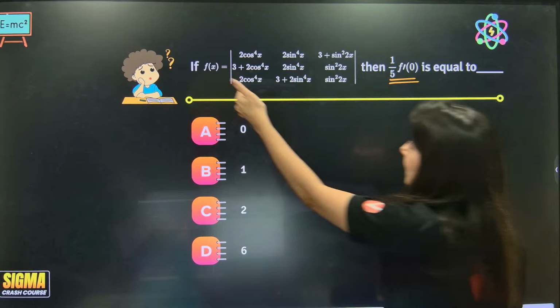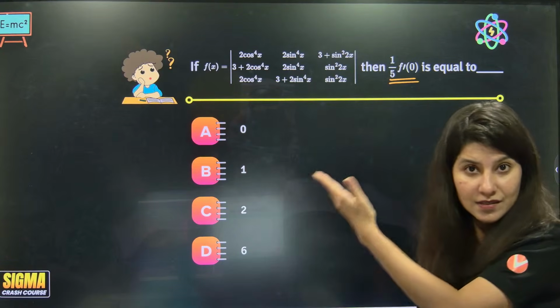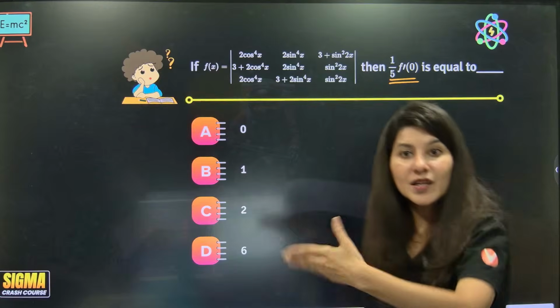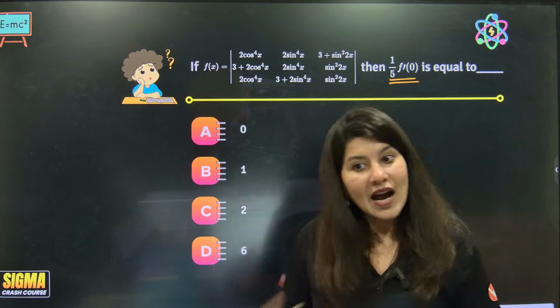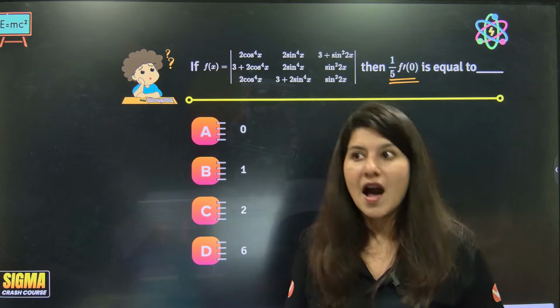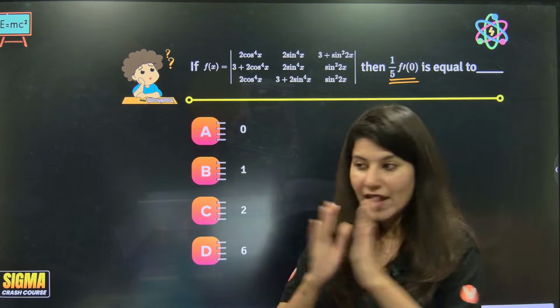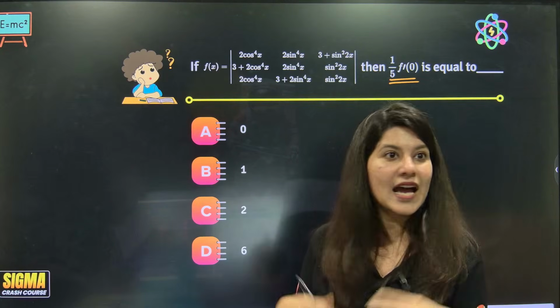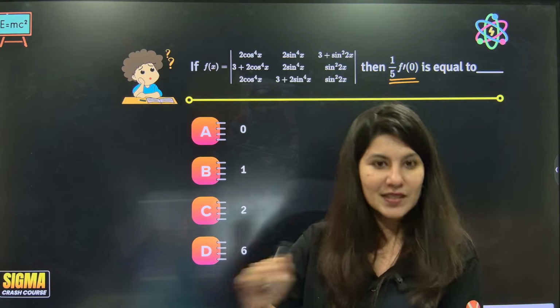Now again, can you see, right now if I am going to open this determinant, it will take me a lot of time. I have to become Baba. I have to become Sadhvi. Oh, I am leaving everything. I won't eat anything. I won't feel happy. I will just open this determinant.